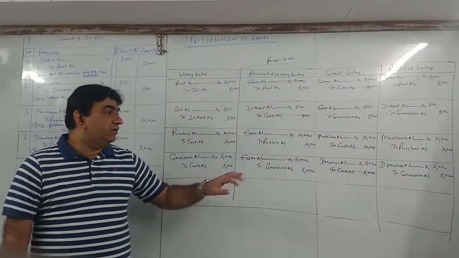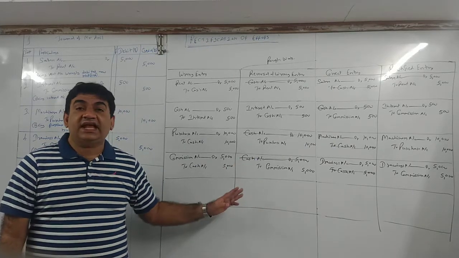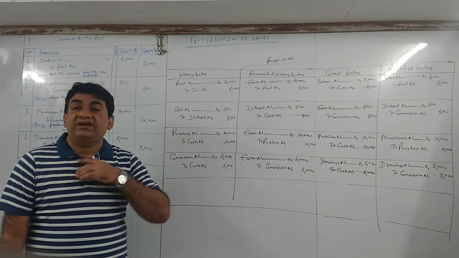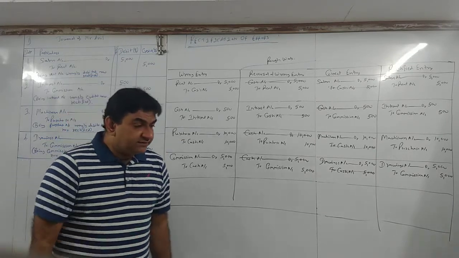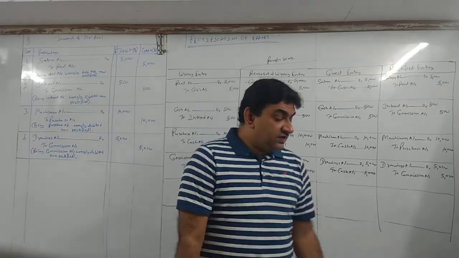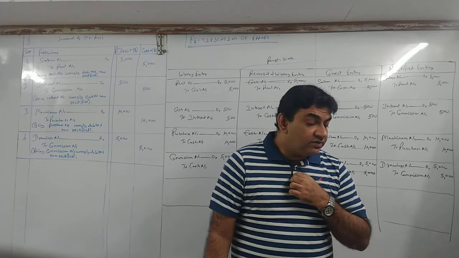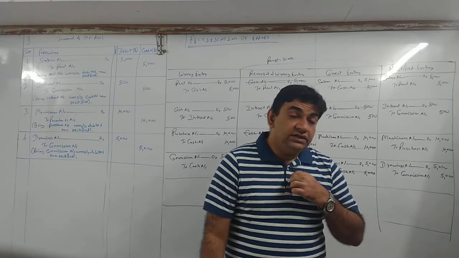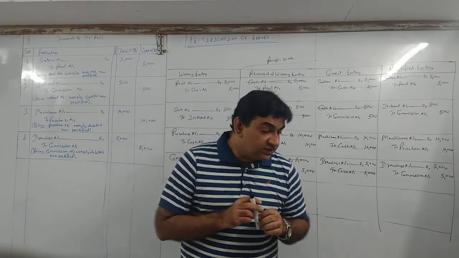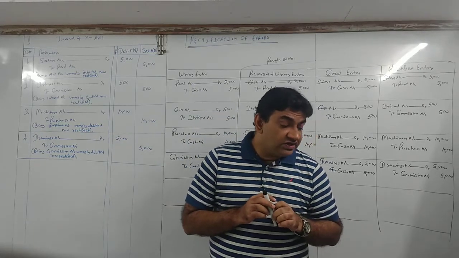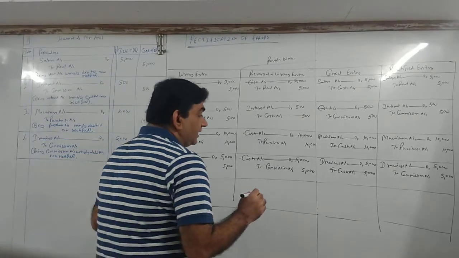Clear? See now, all the 4 transactions we did till now, everywhere cash used to get cancelled. Now the next transaction, the last one, there is no cash in this. Let's see. Purchase goods of 3,000 on credit from Vikas, credited to Vishal's account. What is the original transaction? Purchase goods of 3,000 on credit from Vikas. I purchase goods, goods are coming in.